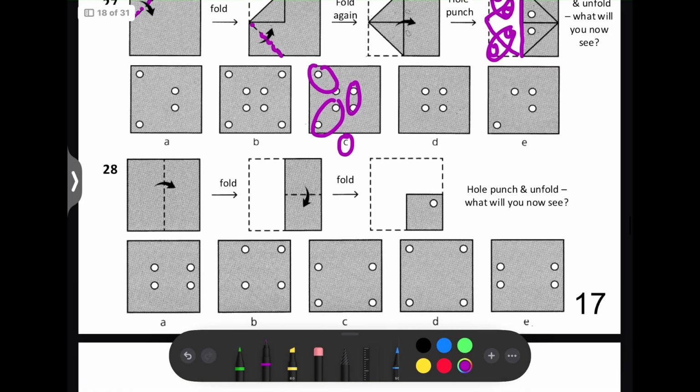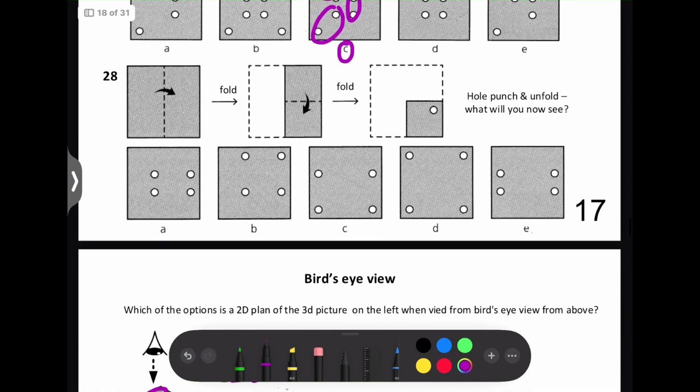Next, again, we're folding it twice. So imagine you fold, this is the mirror line. So we're going to have one here. And then imagine now this is the mirror line. We're going to have one here and one here because they're already close to the end of the line. So they're going to be close to the end here as well. So that means the answer is E.